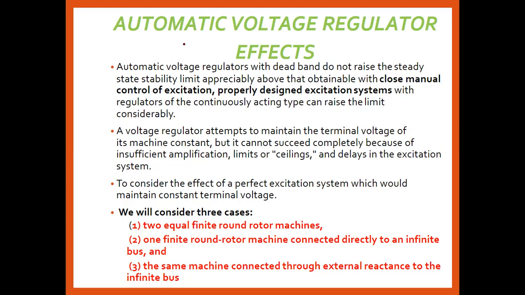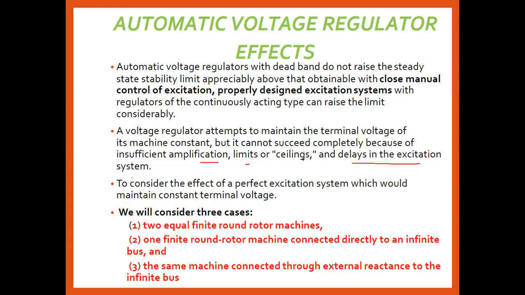Automatic voltage regulator means what? We are able to control the voltage at a constant level. But it cannot succeed completely because of insufficient amplification, load changes, the ceiling limit, or delays in the excitation system. In the automatic voltage regulator, the excitation system plays a very important role. How we amplify, control, and properly design the excitation system plays a very important role while controlling the voltage across the two terminals of the two machine system.